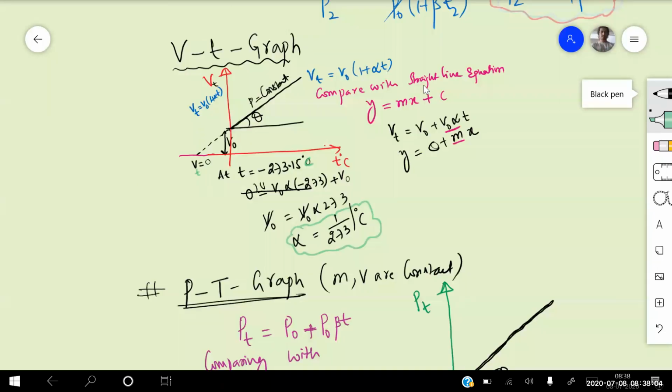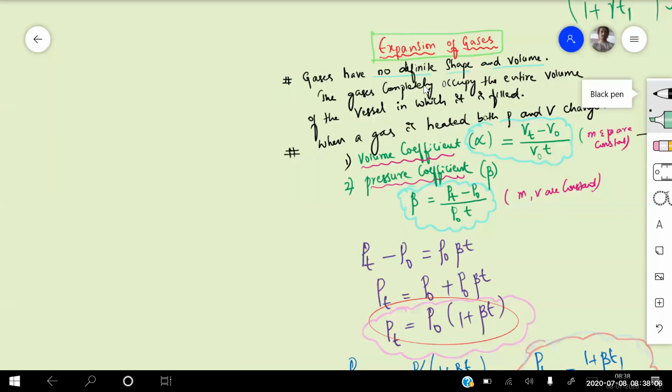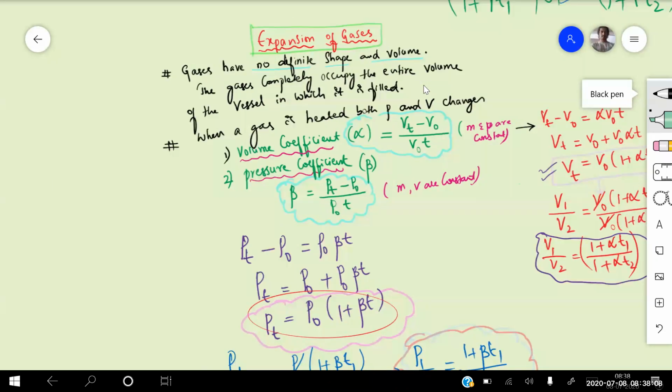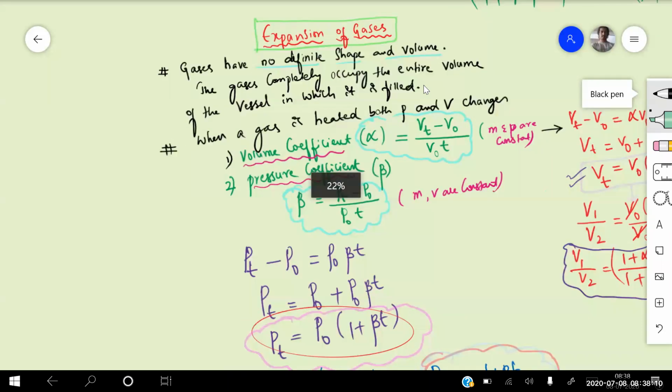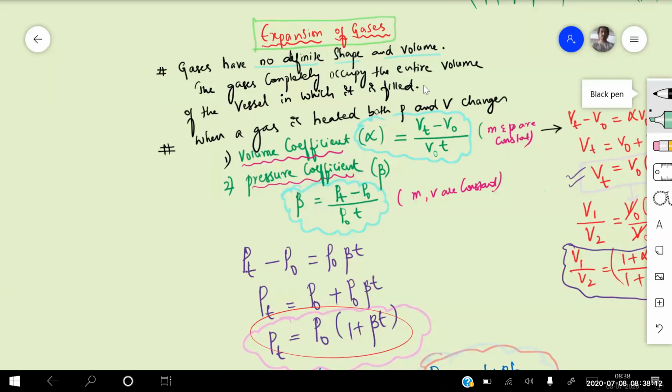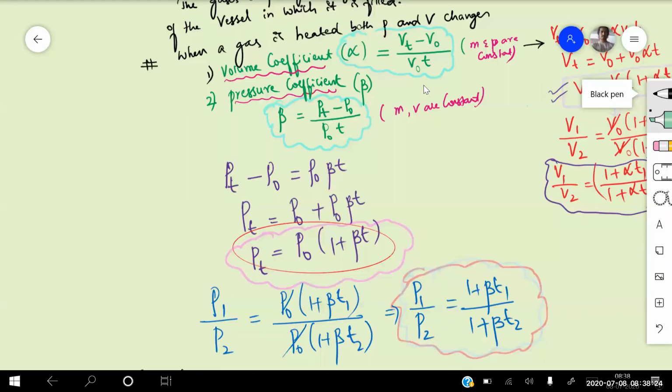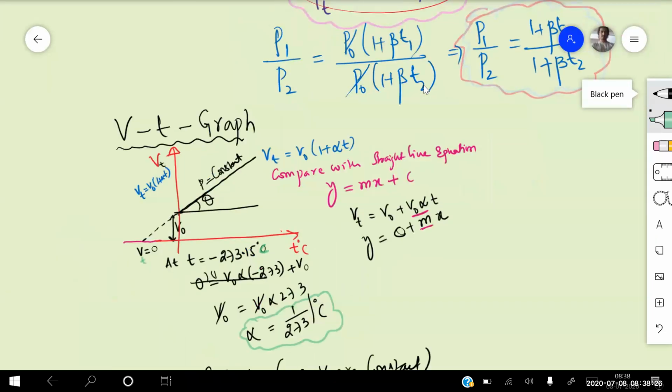So we know that gas has no definite shape and volume. That is the reason a gas occupies the entire volume of the vessel in which it is filled. When a gas is heated, both pressure and volume change. So we have a pressure coefficient and a volume coefficient. The volume coefficient is represented by alpha and the pressure coefficient by beta. So we got the total relations in the different cases, and we have drawn the graph for the volume versus T graph.